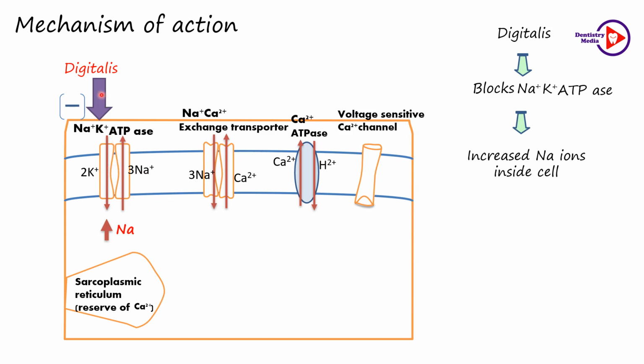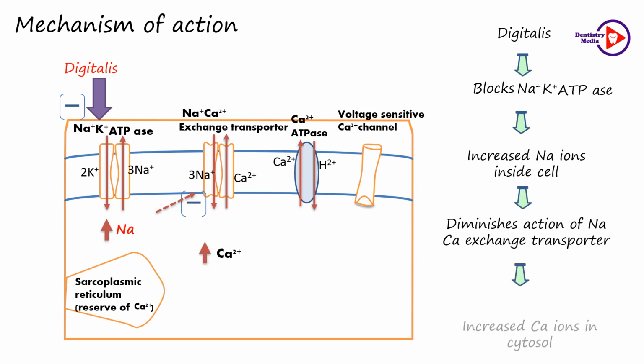Whenever it is inhibited by digitalis, the sodium ion concentration increases, which in turn causes the inhibition of the sodium calcium exchange transporter. This sodium calcium exchange transporter is an antiporter and its mechanism depends on the concentration of the sodium ions. Therefore, when the concentration of sodium ions increases, it fails to remove the excess calcium ions. This in turn leads to an increased concentration of calcium ions within the cell.